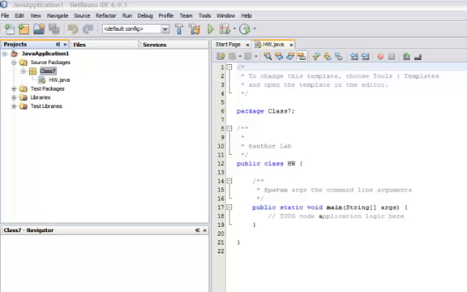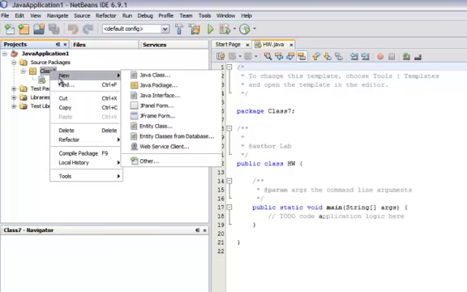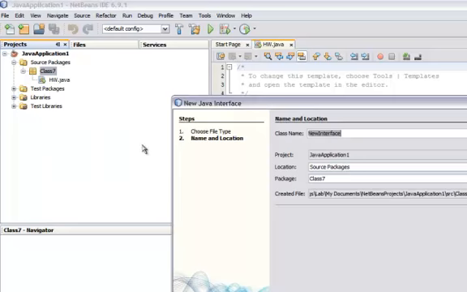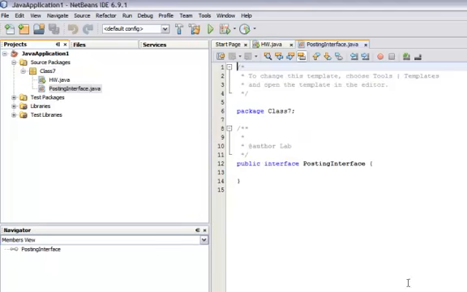Alright, so let's go to NetBeans and implement the interface first. I'm gonna do a new Java interface. I will call it posting interface. Click on finish. Voila, so I have an interface. So this particular interface has three methods. Let's see what they are.